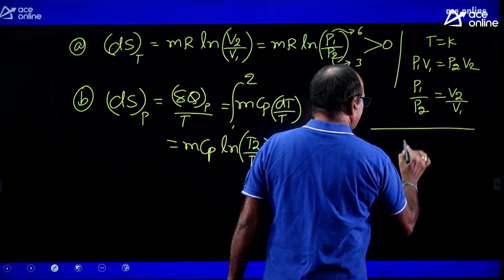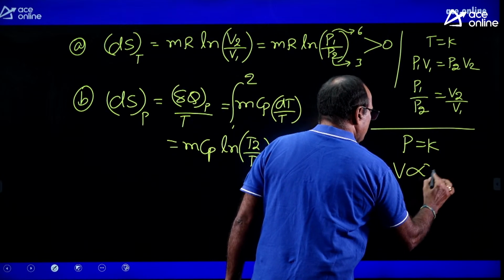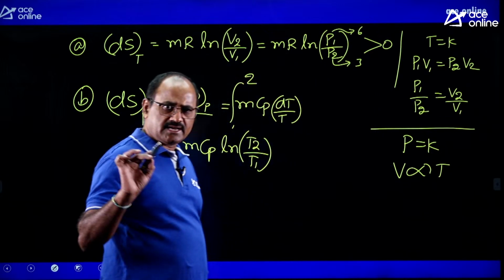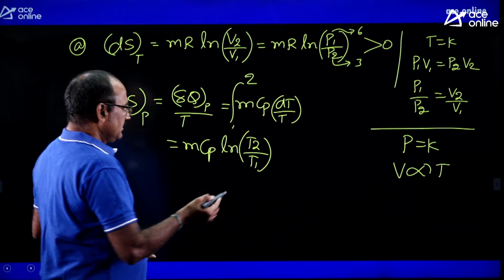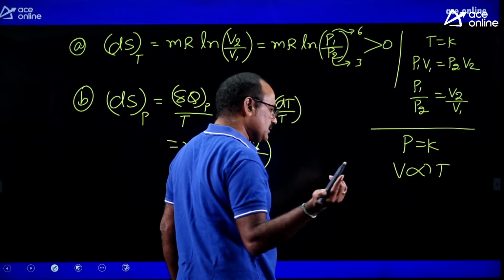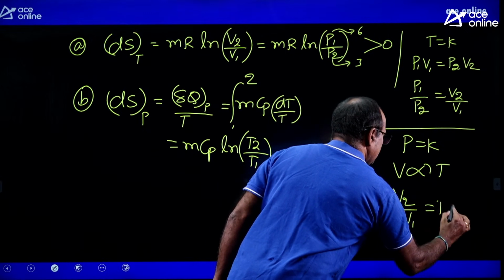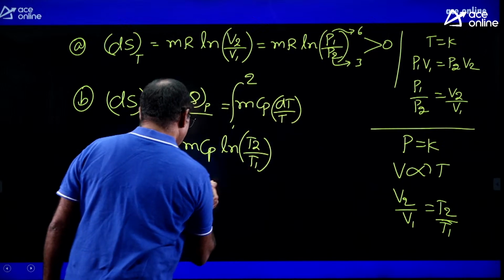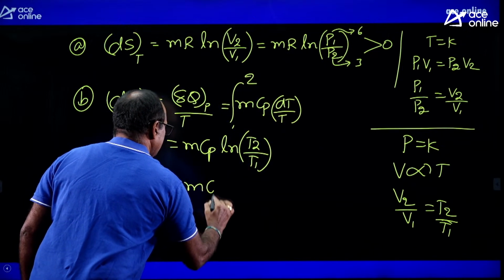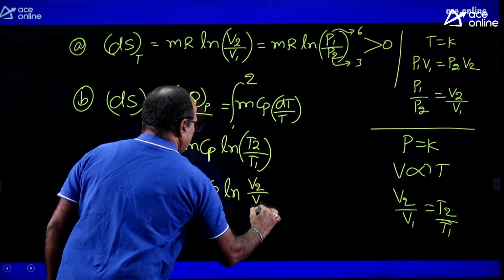But at constant pressure, volume is directly proportional to temperature according to Charles' law or constant pressure law. Now, here, since volume is directly proportional to temperature, I can say that V2 by V1 is equal to T2 by T1. So, this T2 by T1 in mcp ln T2 by T1, I can also write V2 by V1.